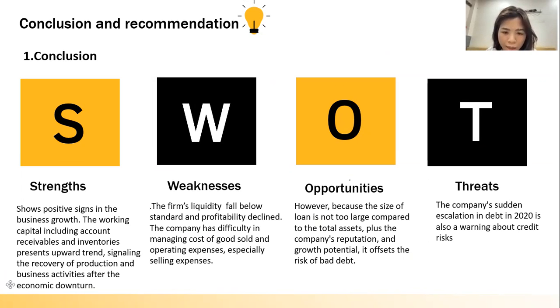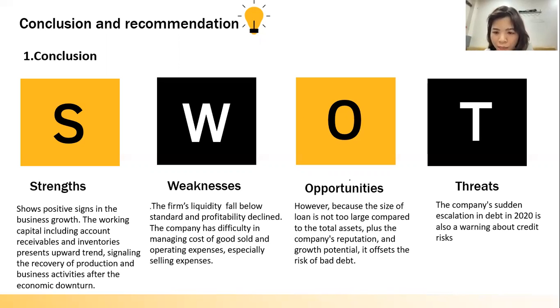So the positive side is the business growth. Working capital, including accounts receivable and inventory, presents an upward trend, signaling the recovery of production and business activity after the economic downturn. About weakness, the firm's liquidity is below standard and profitability declined. The company had difficulty managing cost of goods sold, operating expenses, and selling expenses.